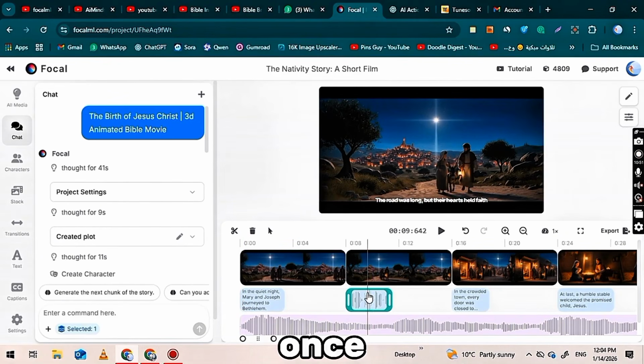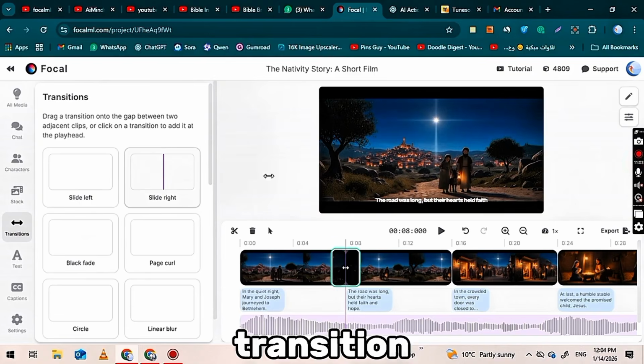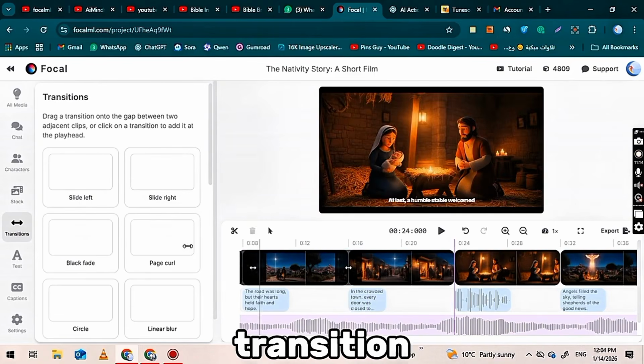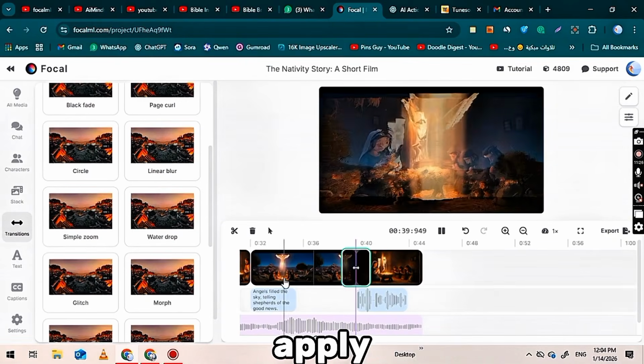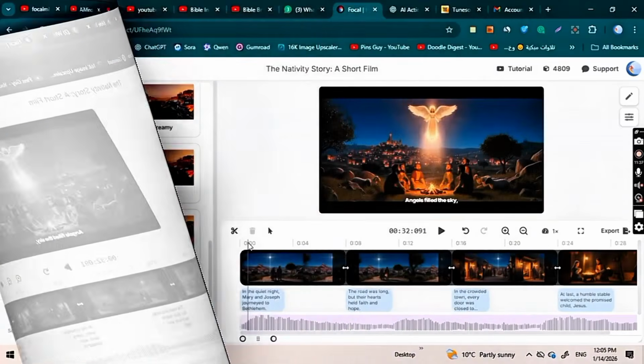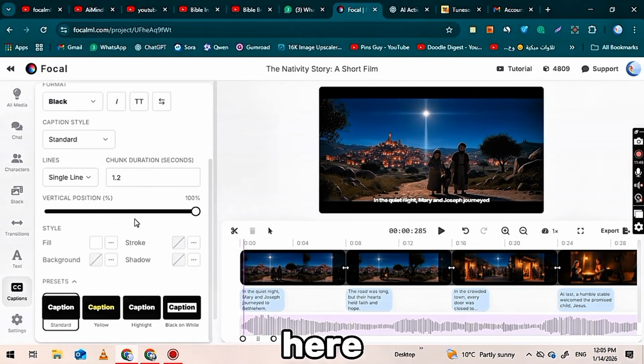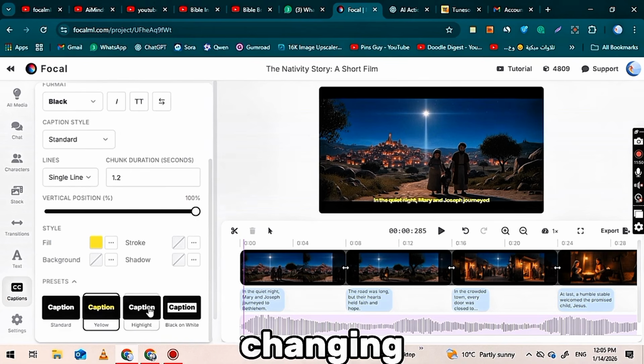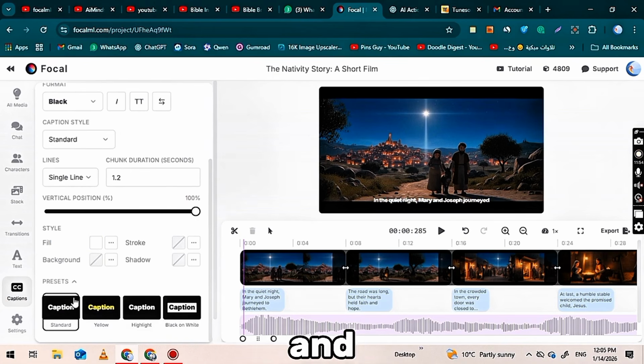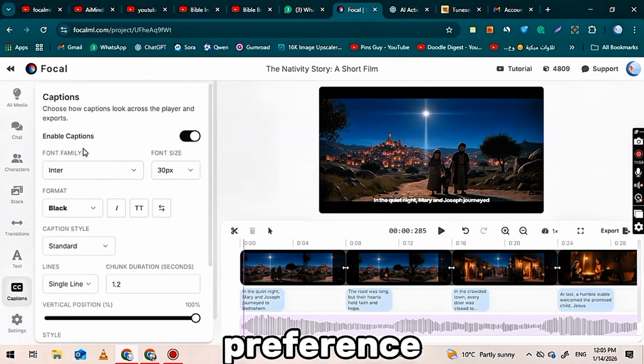Once the video is ready, click on the transition button, where you will find different transition templates that you can easily apply to your entire video. After applying transitions, click on the caption button. From here, you can edit the captions by changing the text, color, font, and overall style according to your preference.